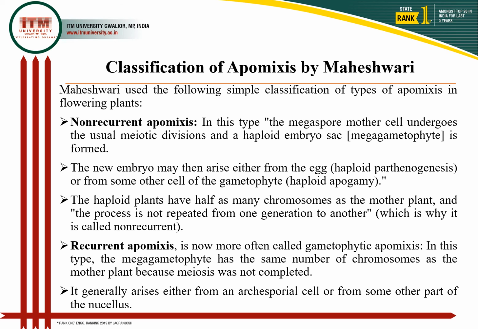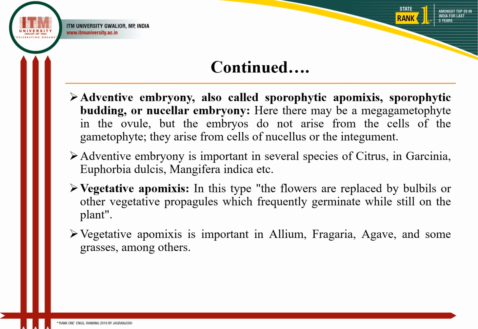In recurrent apomixis, sometimes called gametophytic apomixis, the megagametophyte that develops has the same number of chromosomes as the mother plant, because meiosis was not completed. And here it develops from archesporial cells or some nucellar cells. The third kind is adventitious embryony, which is also called sporophytic apomixis, or sometimes nucellar embryony, because it is closer to the nucellar cells.